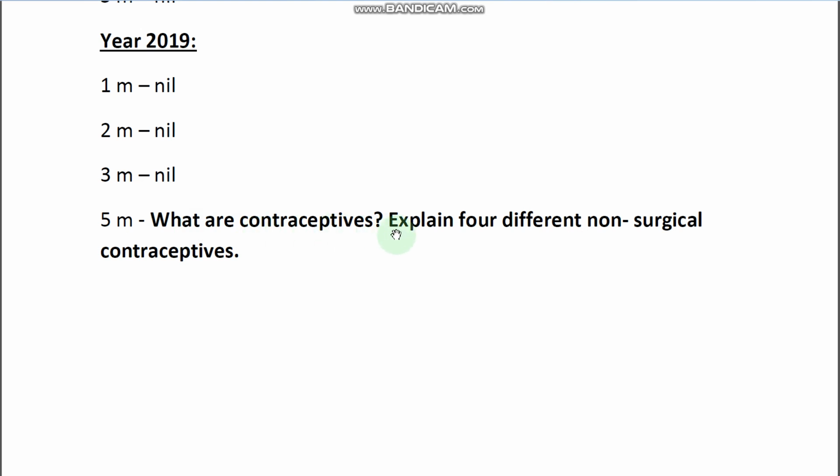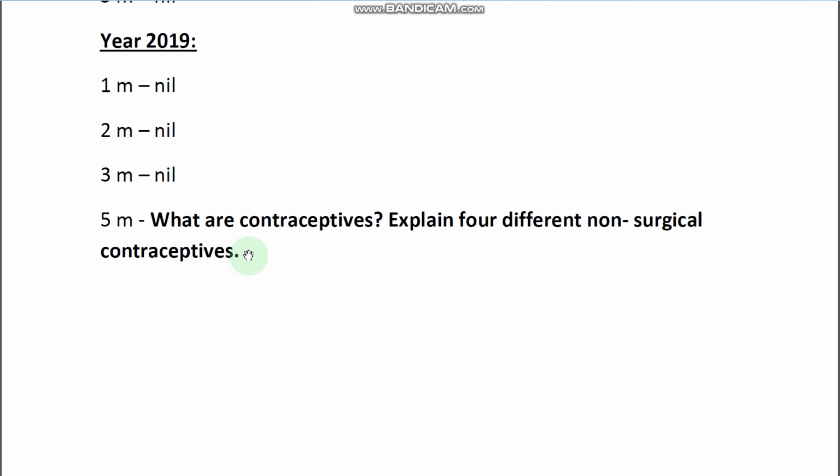What are contraceptives? Explain 4 different non-surgical contraceptives. What is meant by contraceptives? Couples who don't want children are advised to use contraceptives. Contraceptives are the methods or devices which prevent conception or pregnancy.